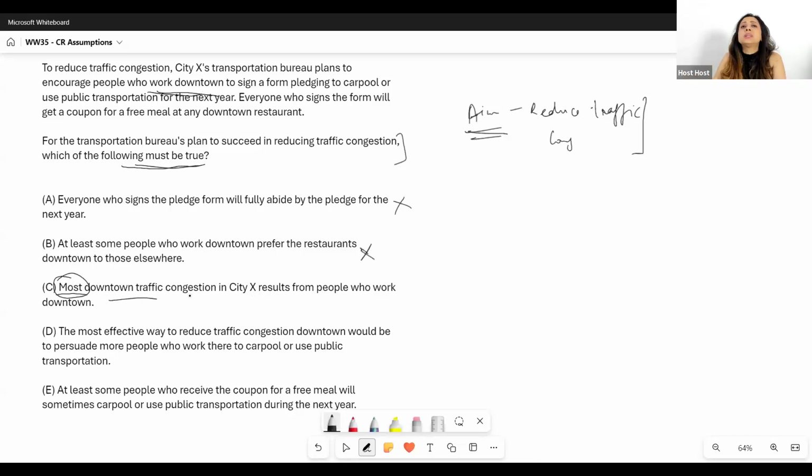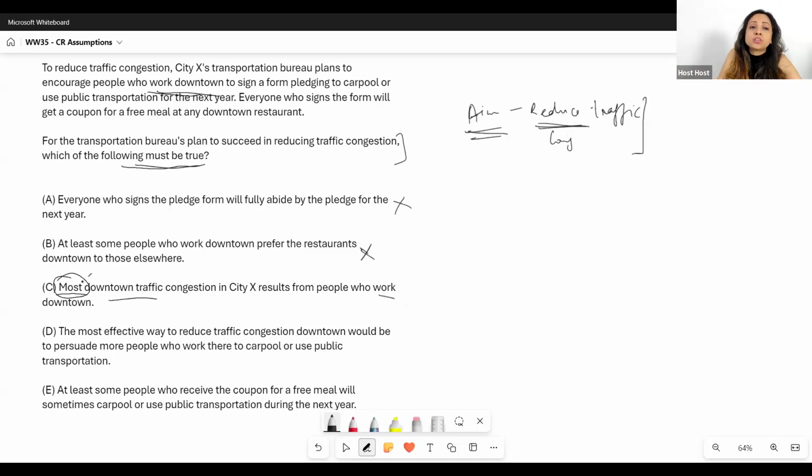No. Even if, let's say, 20% of the congestion is caused by these people who work downtown, if they are signing the pledge, and if at least some of them start using public transport or start carpooling, then the traffic congestion will reduce. And as long as it is reducing a little bit, my plan is working. My plan is not to eliminate traffic congestion. My plan is to reduce it.